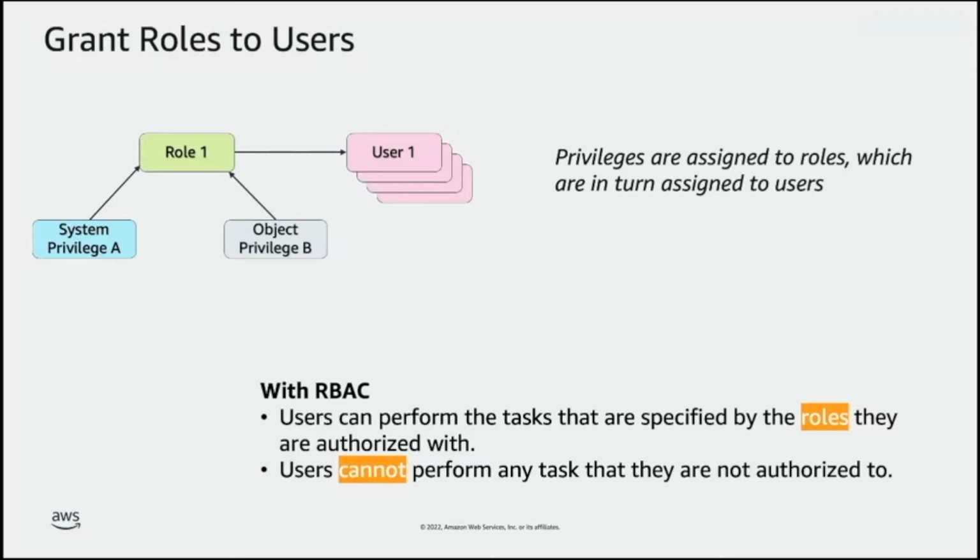Here we have role 1, which has been granted two privileges, and then role 1 is granted to user 1. This user can now perform tasks which are specified by the privileges A and B. So all the actions of the users are now monitored by roles. And this user can now only perform actions specified by the two privileges but cannot do anything else.